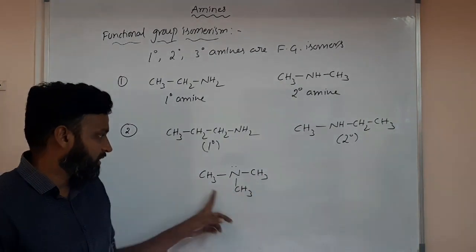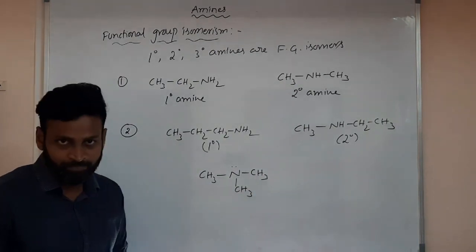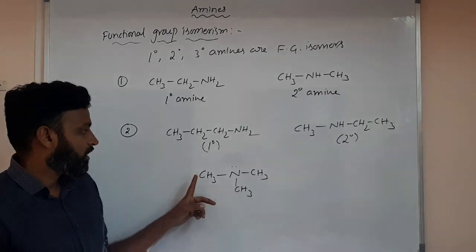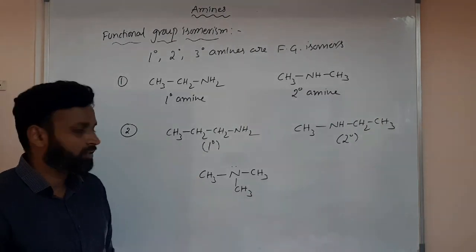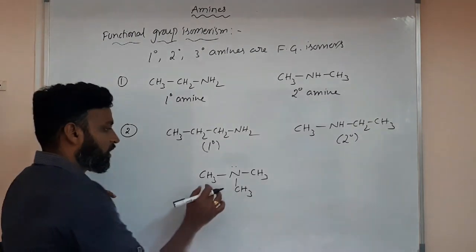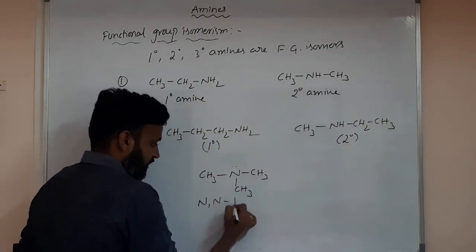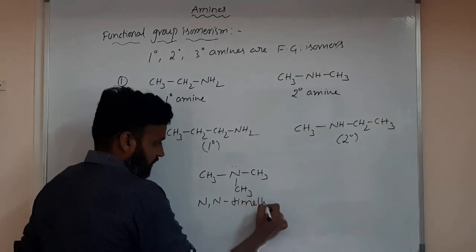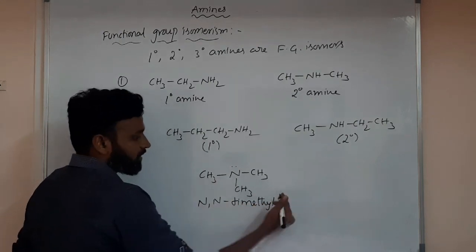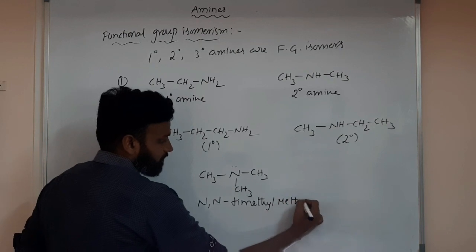N,N-dimethylmethanamine. Don't say N,N-trimethyl. Two carbons you take as methyl groups, N,N-dimethyl, and one carbon as methanamine.